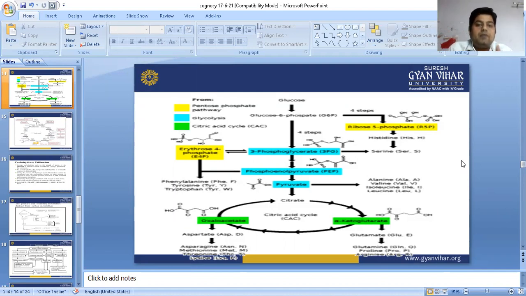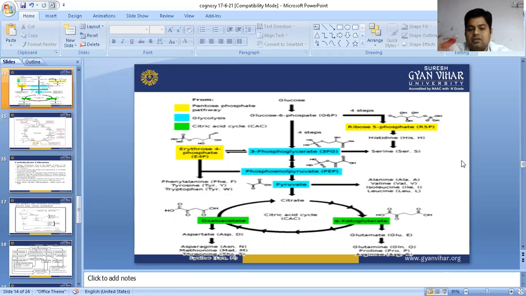Histamine is an autacoid, you can say a local hormone, which is responsible for secretion and contraction of cells, as well as it causes inflammation. It causes release of acid in our stomach. So histidine forms histamine. That is another thing, and ribose 5 phosphate will also form serine.